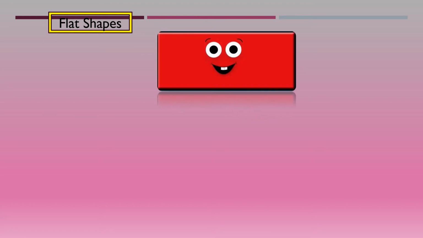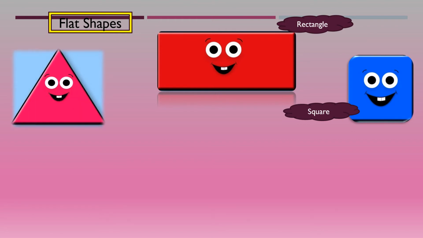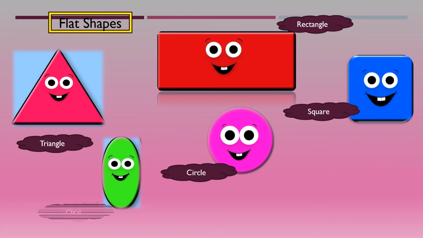Children, now I will explain to you what flat shapes are. In class 2nd, children, you have already done these shapes. This first one is a rectangle. This one is a square. Another one having 3 sides is a triangle. Yes, this is a circle. Also, this one is an oval.